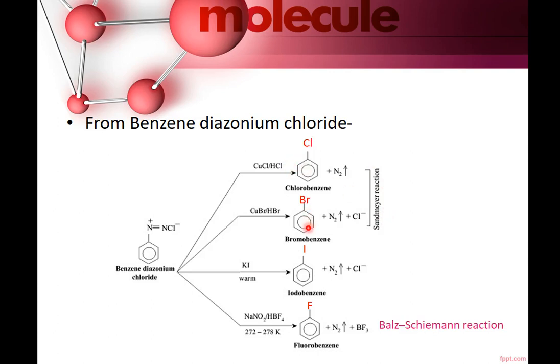Similar products can be obtained if you take only copper powder here. Copper powder and HCl, copper powder and HBr. Then the reaction will be Gattermann reaction. If you want to prepare iodobenzene, then it can be done simply by warming with KI. For fluorobenzene, you have to take NaNO2, HBF4 at 273 to 278 Kelvin. This reaction, fluorination, is known as Balz-Schiemann reaction.